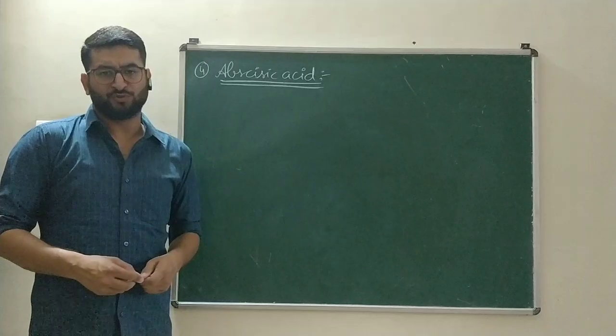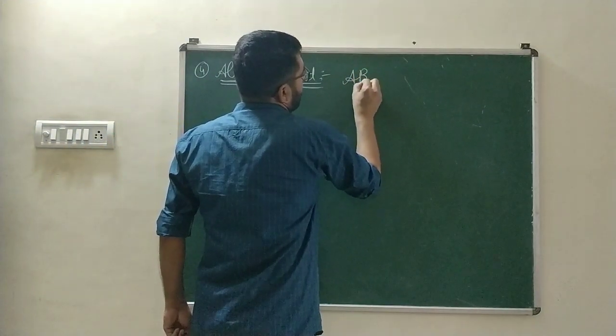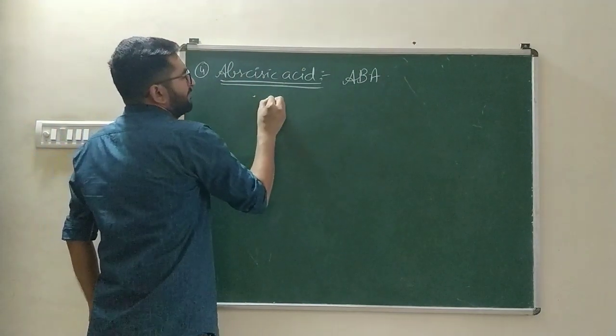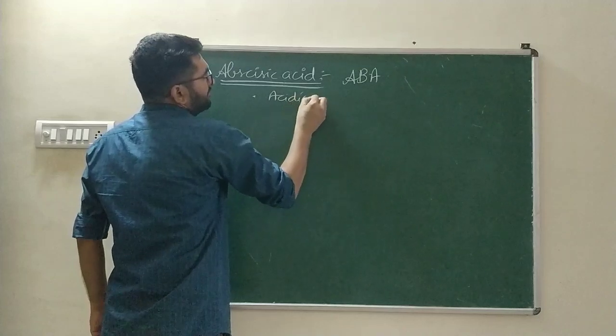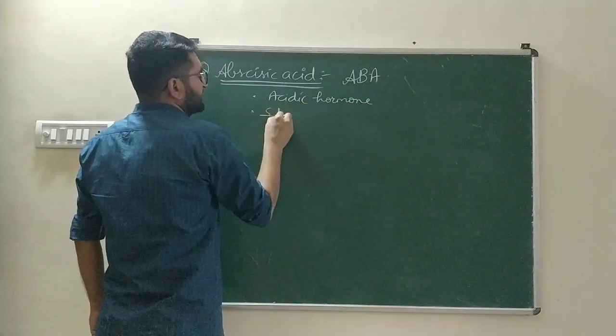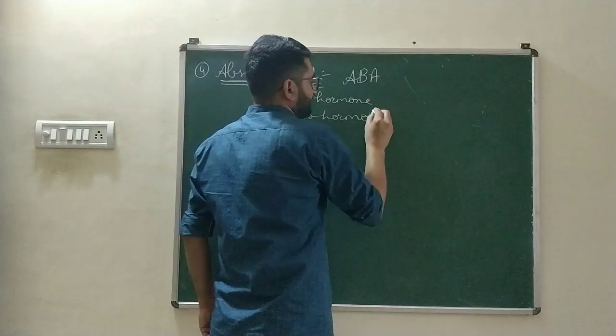The next plant hormone to be discussed is abscisic acid, and it is abbreviated as ABA. Abscisic acid, as its name indicates, is a mildly acidic hormone. It is also referred to as the stress hormone or dormin.